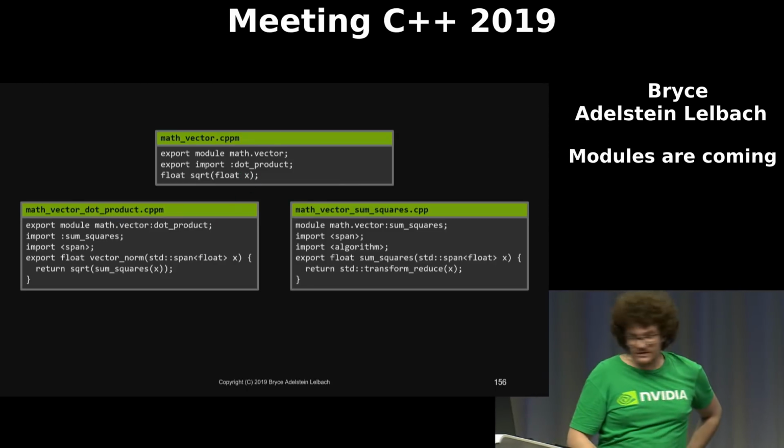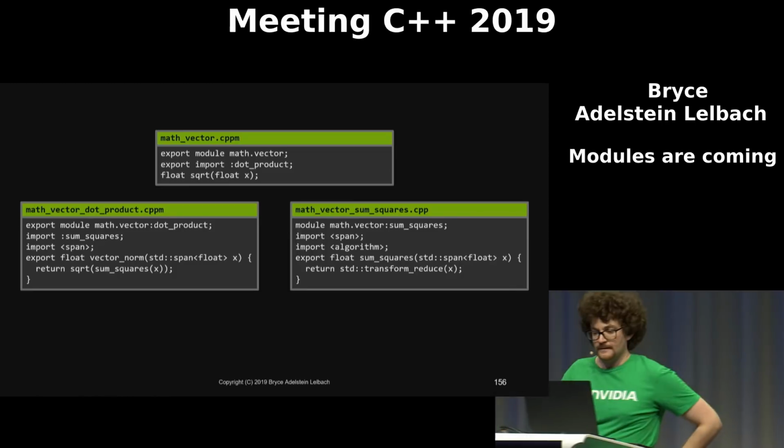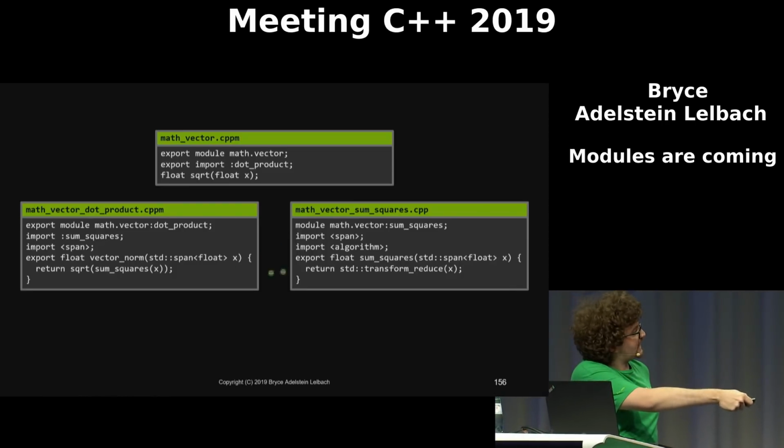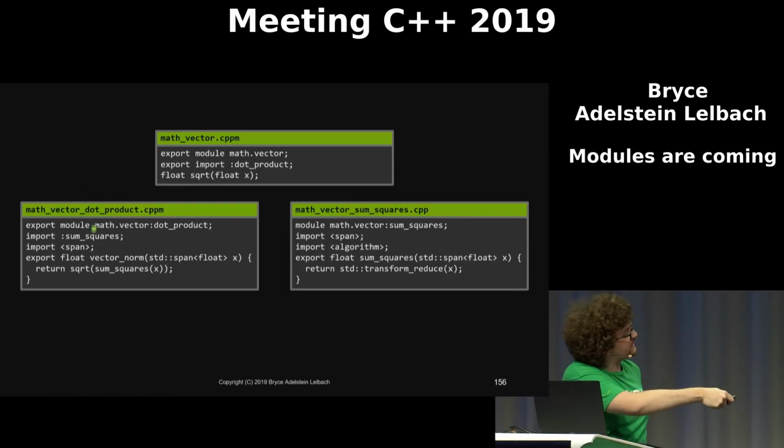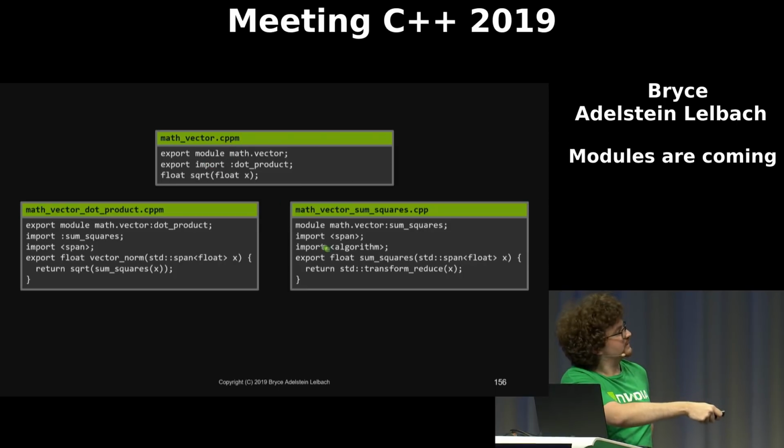Then we've got our sum squares partition here, and it exports that sum squares function, which is used in this partition over here. Now notice both this vector norm and this sum squares are exported by these partitions, but only vector norm will be exported by the module math.vector, because this module interface unit did not re-export sum squares.